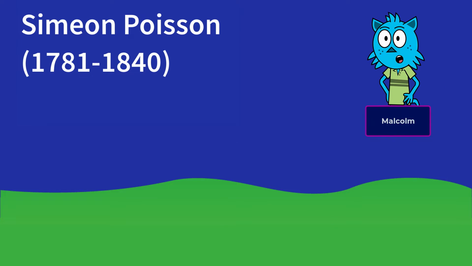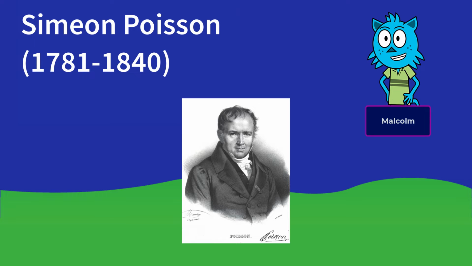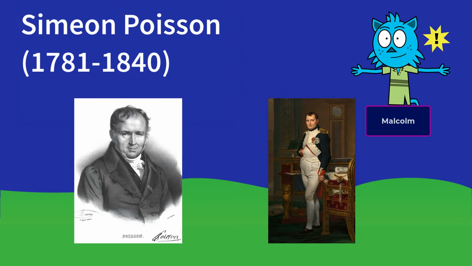The Poisson distribution function was created by Simeon Poisson. He was a French mathematician born in 1781. Then you could ask, what was going on at that time? Well, as a matter of fact, that was in the days of Napoleon. In fact, it turns out that Monsieur Poisson and Napoleon were contemporaries with one another.